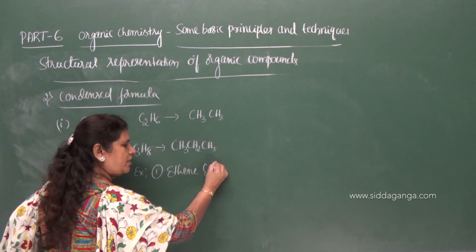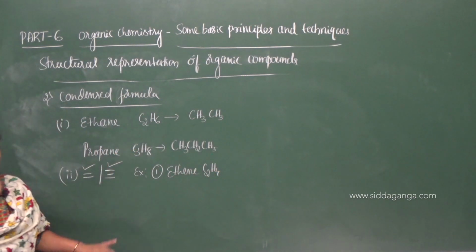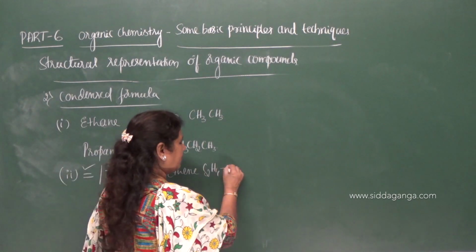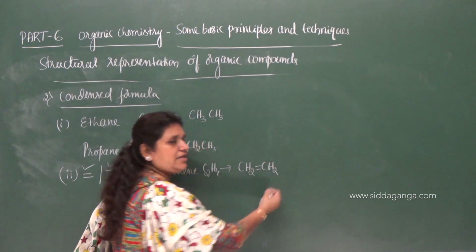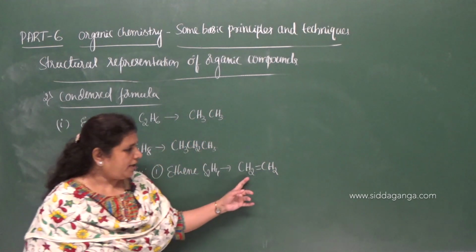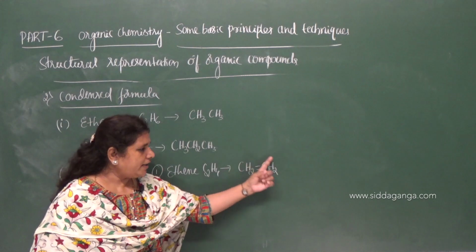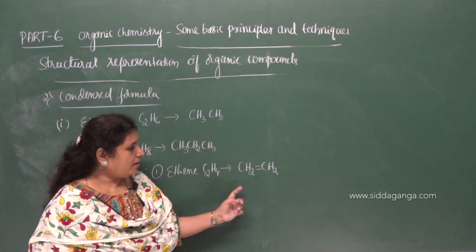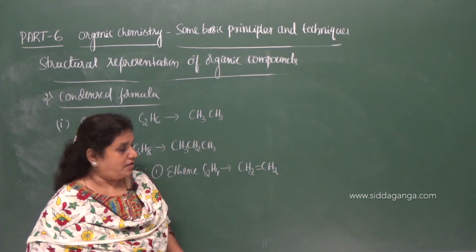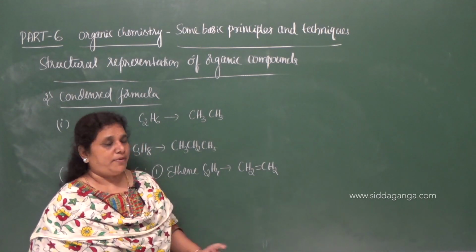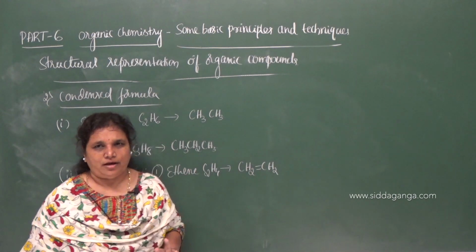Ethene C2H4 is the molecular formula. How to represent this? CH2 double bond CH2. Look at this formula: all the atoms are shown and single bonds between carbon and hydrogen are not shown, but the double bond between the carbon atoms is shown.